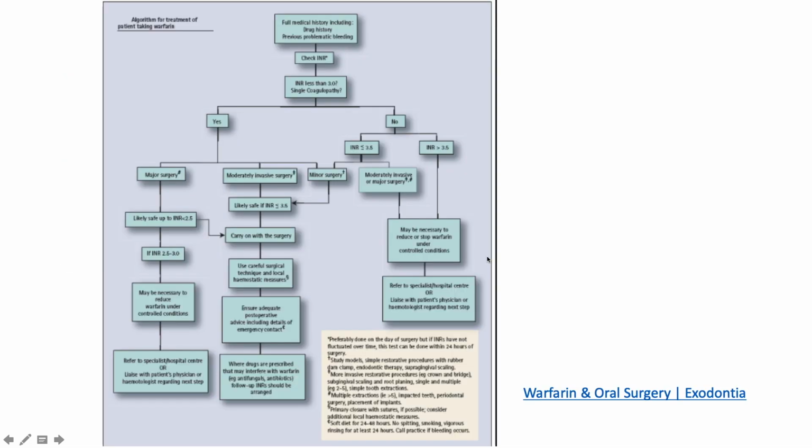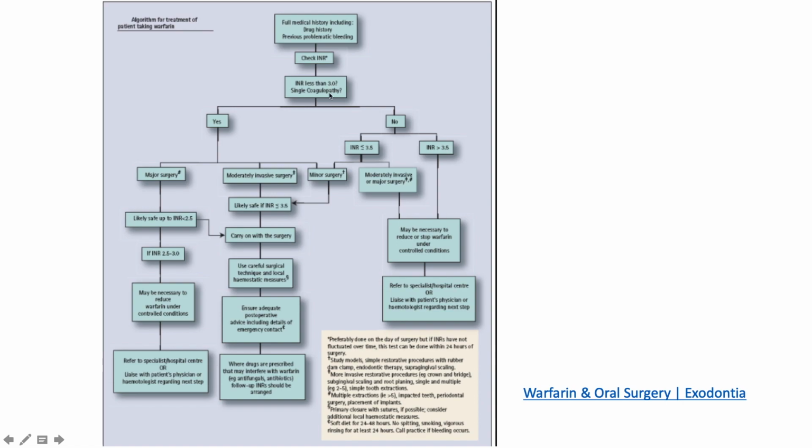Let's talk a bit about anticoagulation in dentistry. So this is an algorithm taken from a publication in Ex Dentia. So it's good to take a full medical history, including a drug history and any history of previous problematic bleeding. And then the next port of call, or the next departure point in the algorithm, is to check your INR, your international normalized ratio.